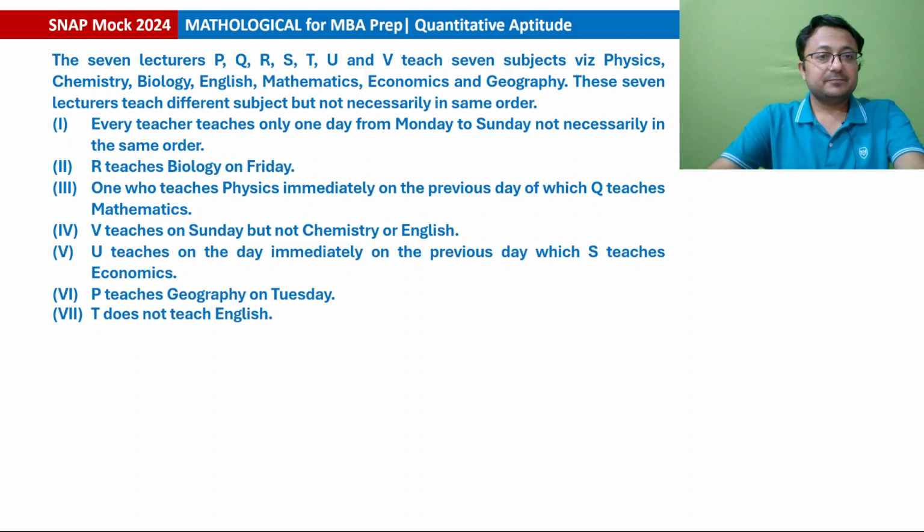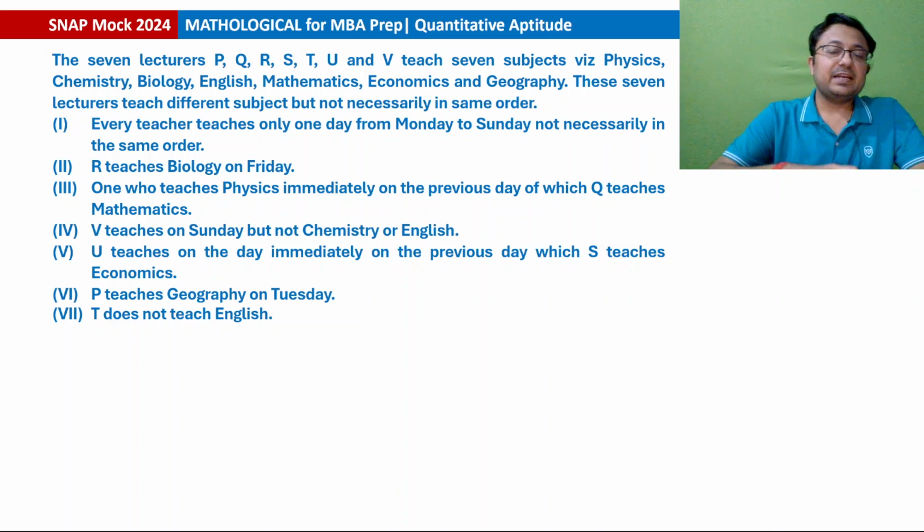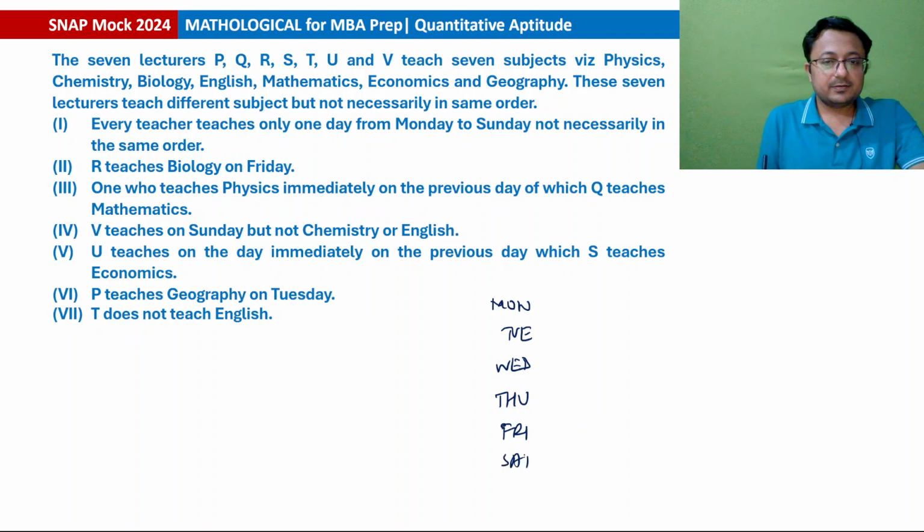नेक्स्ट सेट ऑफ पजल्स. The 7 lecturers P, Q, R, S, T, U and V teach 7 subjects: physics, chemistry, biology, English, mathematics, economics and geography. And these 7 lecturers teach different subjects but not necessarily in the same order. Every teacher teaches only one day from Monday to Sunday, not necessarily in the same order. So Monday, Tuesday, Wednesday, Thursday, Friday, Saturday and Sunday.